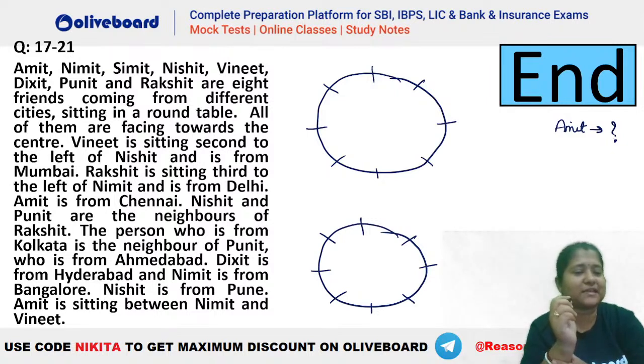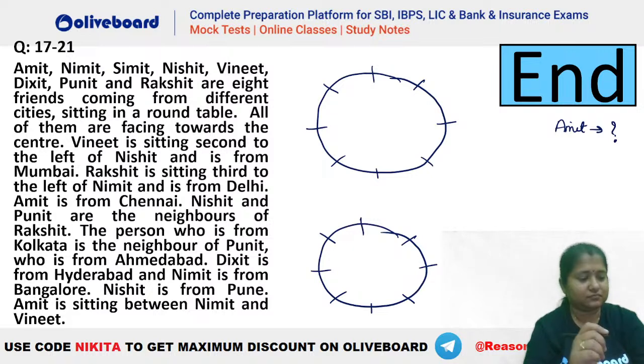Amit belongs to which place? Chennai. Okay. Acha, Amit is from Chennai. That anyways is given here. वो तो given है. That is given. That is given. So this is not a valid question here.